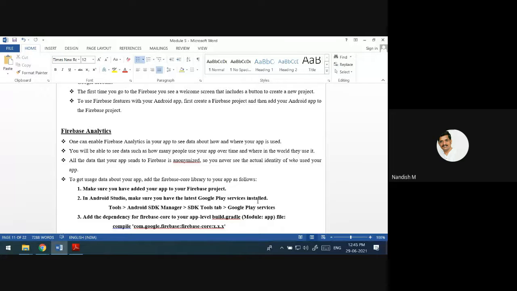All that analytics you are going to get, and also how many people are using it over time, and from different locations, from which country they are using your app. That information you get from Firebase.